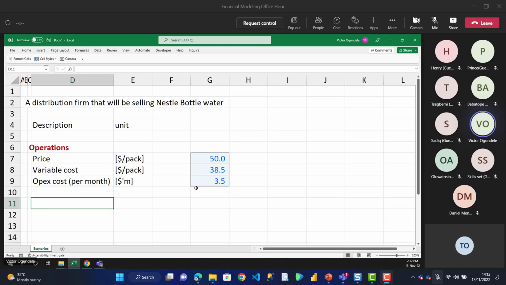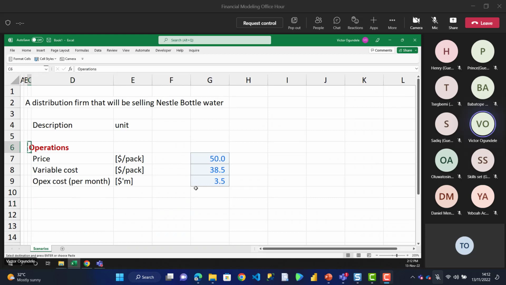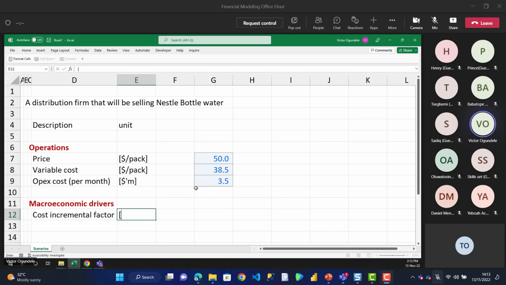Now, remember, this is a single cell input style, but we are going to forecast for 5 years. And the purpose of financial modeling is to be able to remove human input effect whenever you are building your model. So under this one, let me call this my macroeconomic drivers. And under this, I'm going to have my inflation rate, or we could even call it cost incremental factor, right? So this would be in percent.